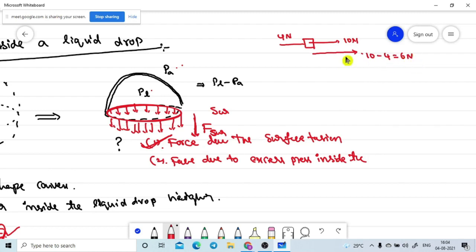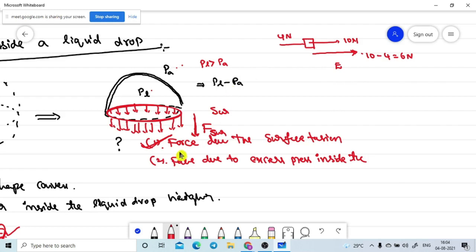Is it correct or not? It is the excess force which is acting. The resultant force acts along the direction of the larger force, so the resultant pressure acts along the direction of the larger pressure value. That means here PL is greater than PA.